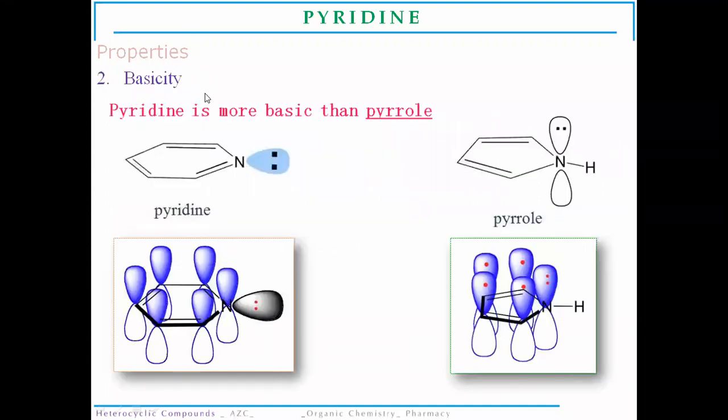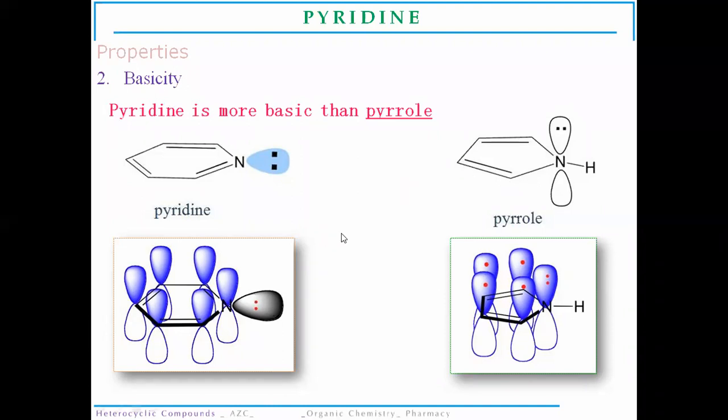Now, a very important slide from the exam point of view is the basicity pattern of the pyridine molecule. Give reason why pyridine is more basic than the pyrrole molecule. Up till now we have discussed so many five-membered heterocyclic compounds containing one heteroatom, and five-membered heterocyclic compounds containing two heteroatoms.